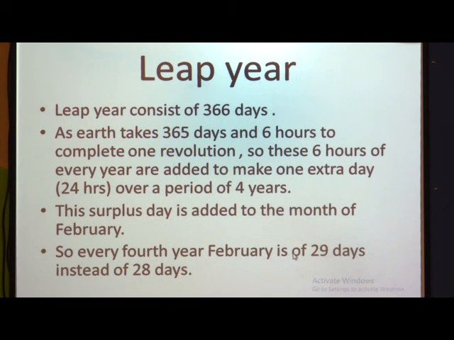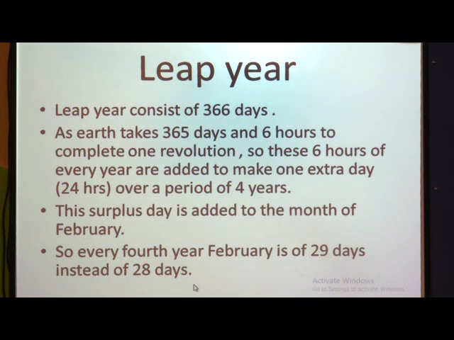So, one more technique of finding a leap year is to divide the year by 4. And if the remainder is 0, then that year is a leap year, like 2020. 2020 divided by 4, 4 5s are 20. Here the remainder is 0, which means this is a leap year. So how to find a leap year? You divide that year by 4, and if the remainder is 0, this is a leap year. So 2020 is a leap year.